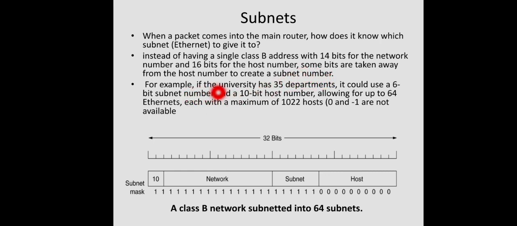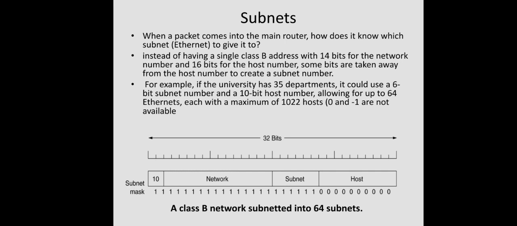Just for example, if the university has 35 departments, it could use a 6-bit subnet number and a 10-bit host number, right? So the entire set of hosts we are again grouping into subnets. If the university has 35 departments, how many subnets or subnetworks should be there? Definitely 35, right? So how many bits should be there to represent these networks? Actually, for 35, if you take a power of 2, we need 64. 32 is not enough, so the next one is 64. So 2 raised to 6 is 64. So 6 bits are required to represent this network number, right?